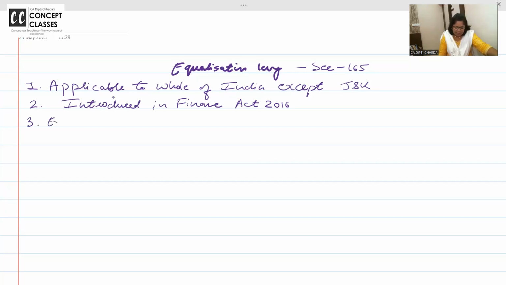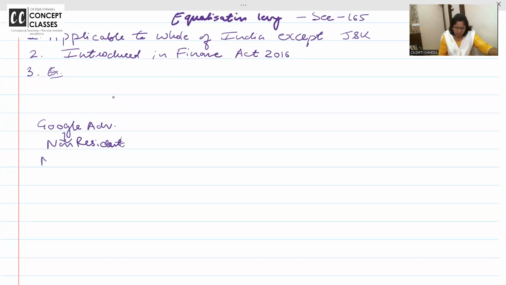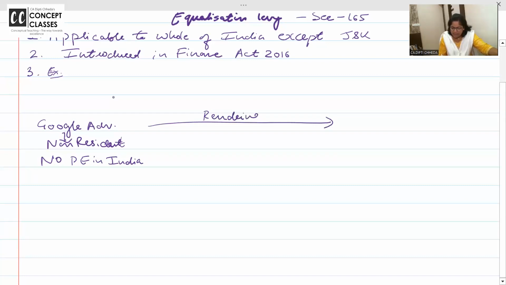Now look at the example. Okay, let's do an example together. For example, we are giving a Google advertisement. I gave a Google ad. Okay. Who is Google? Google is a non-resident. Correct or not? Facebook, Insta, Google, these are all from outside India, and they have no PE in India. Google has no PE in India. Now Google is rendering service.